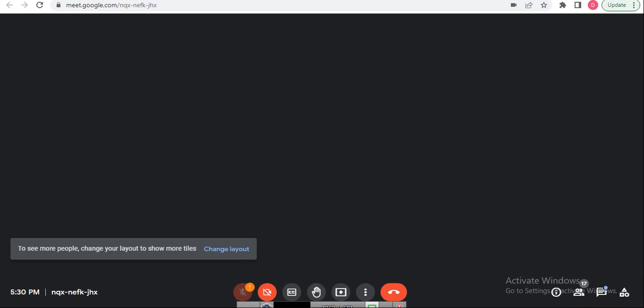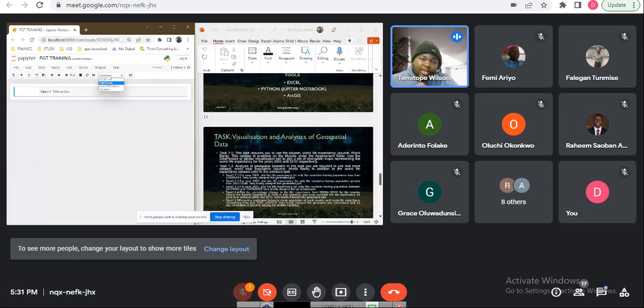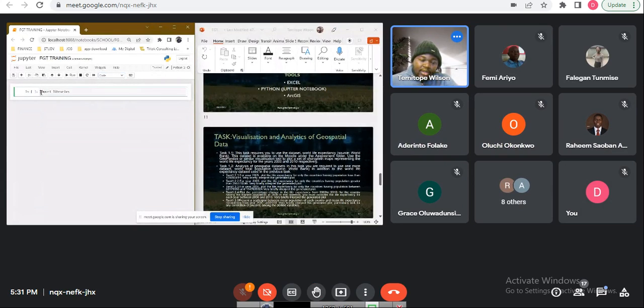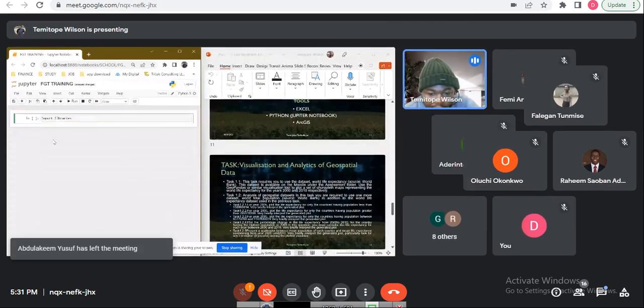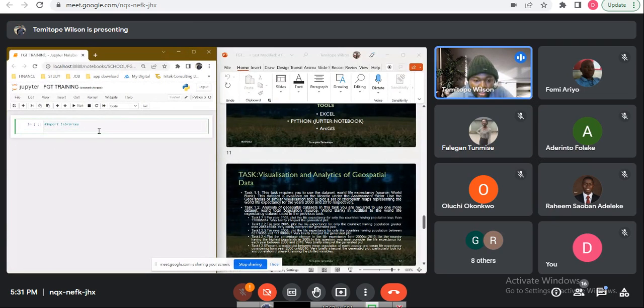To save time, let me just use the code directly, and whatever is not useful in the code, I just put a hash behind it. So I want to import the libraries first, and usually I need the pandas library.